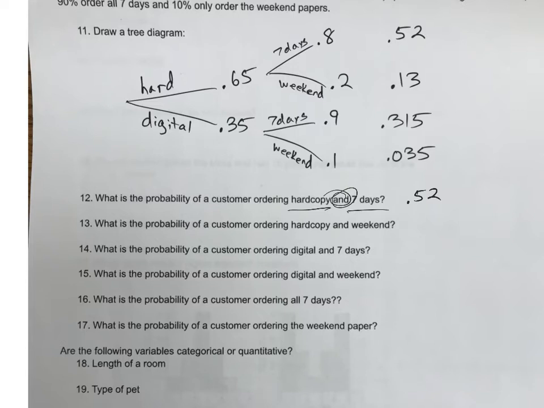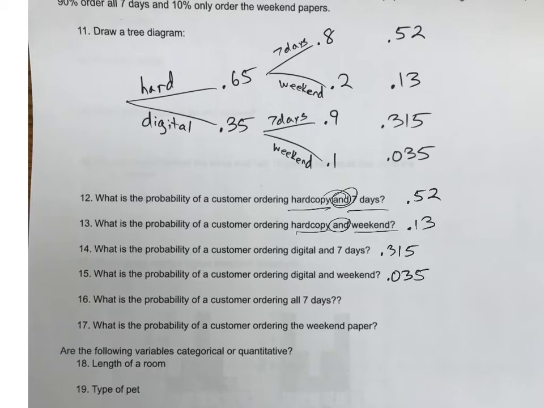All right. I'm going to stop this for a second, give you a chance to answer those next few questions real quickly, okay? Number 13, what's the probability of a customer ordering a hard copy and only for the weekend? 0.13. Yep, good job. What's the probability of a customer ordering digital and 7 days? 0.315. Yep, 0.315 or 31.5%. What's the probability of a customer ordering digital and weekend? 0.035. So 3.5%. That's important that you understand the percentages.